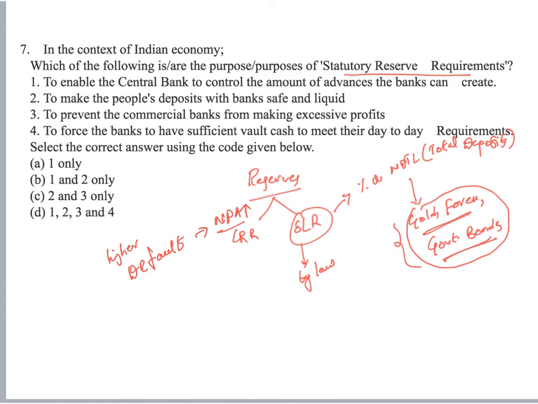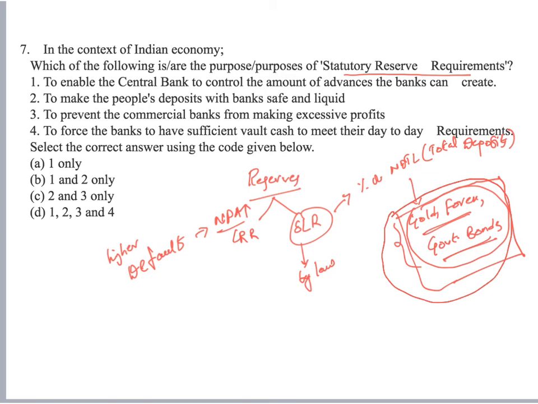bonds. This would help the banks keep certain money in the form of safe assets so that they don't need to worry. A minimum proportion of money would always be safe, and that would ensure the banks would not be completely bankrupted.